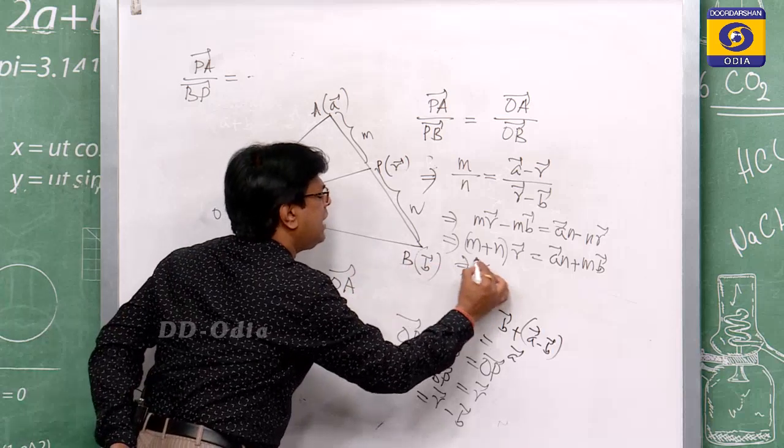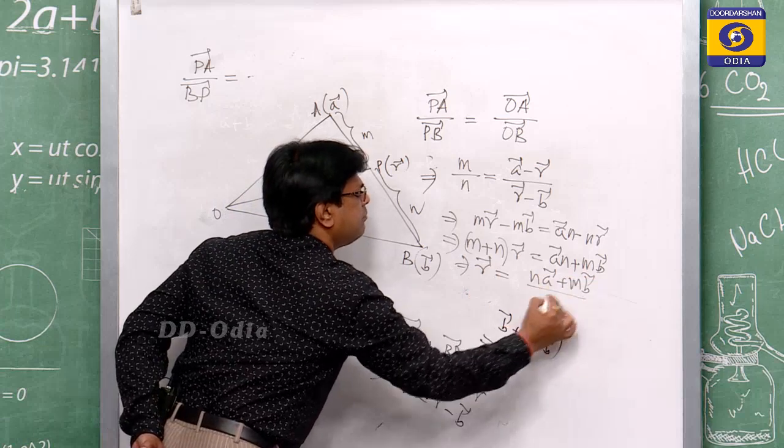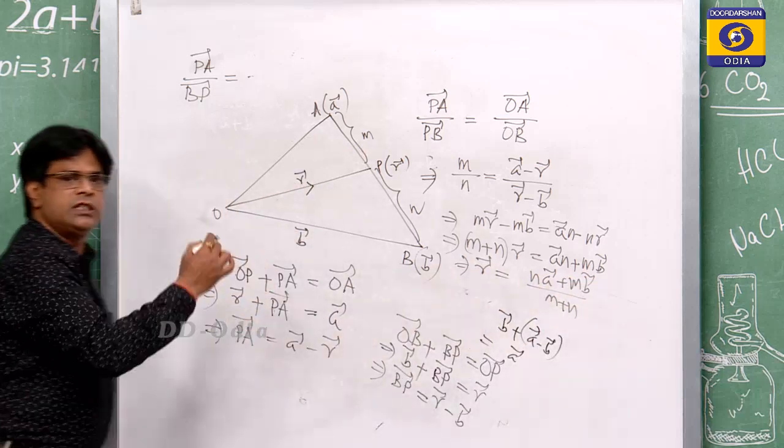This becomes your r vector is equal to nA plus mB by m plus n. So, this is your section formula.